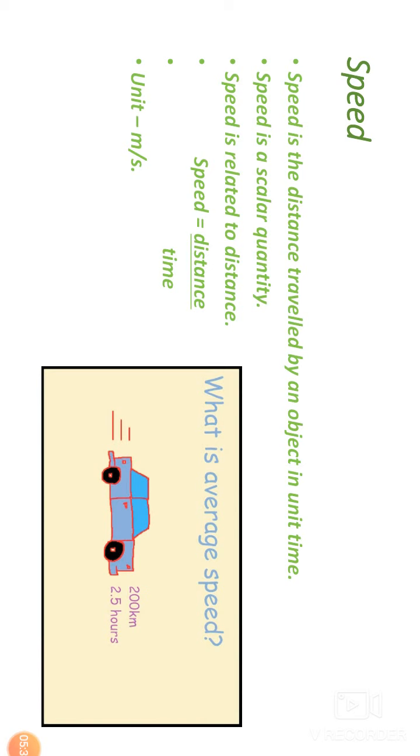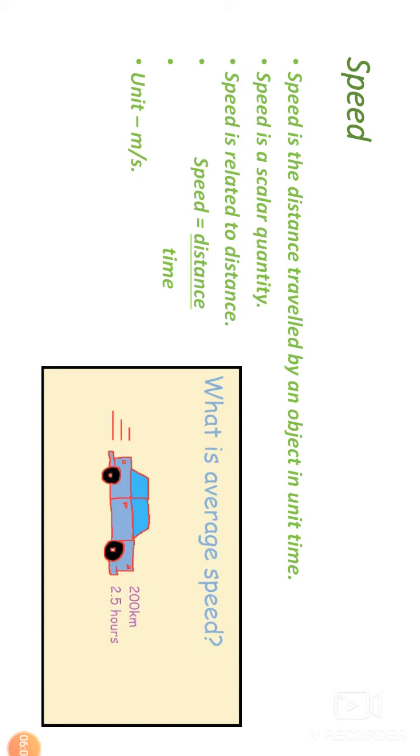Only magnitude is taken into consideration. No direction is taken into consideration. Speed is related to distance. We should remember that. Speed is equal to distance upon time. That's why it is written that speed is the distance traveled by an object in unit time. In unit time means upon time. So speed is equal to distance upon time.